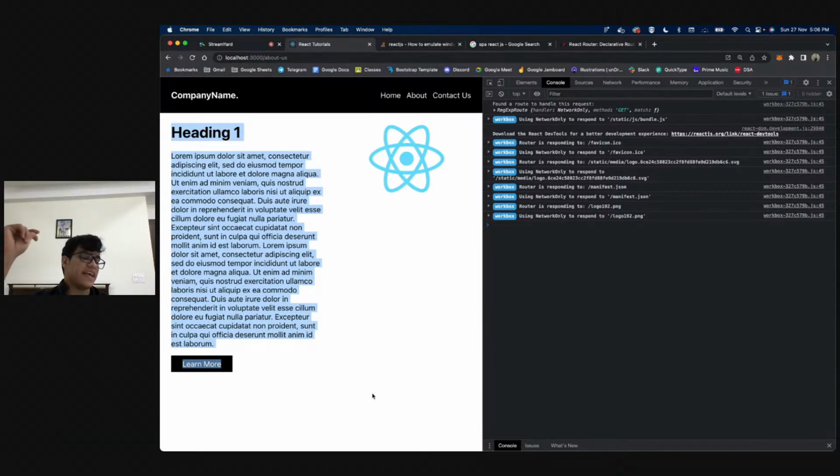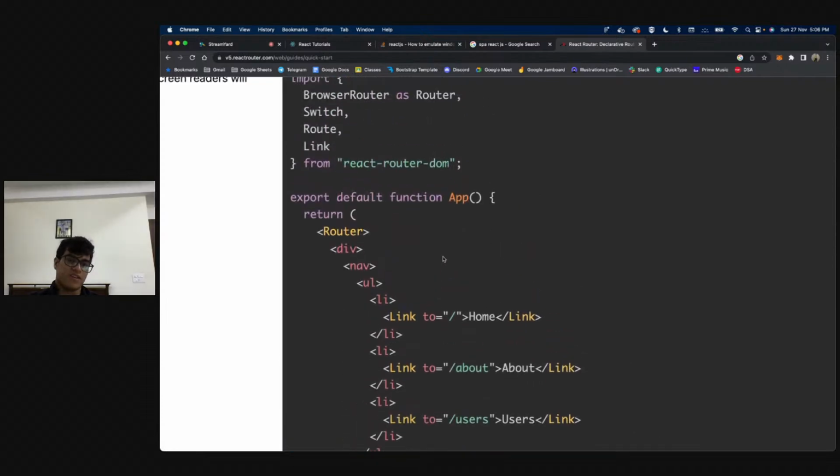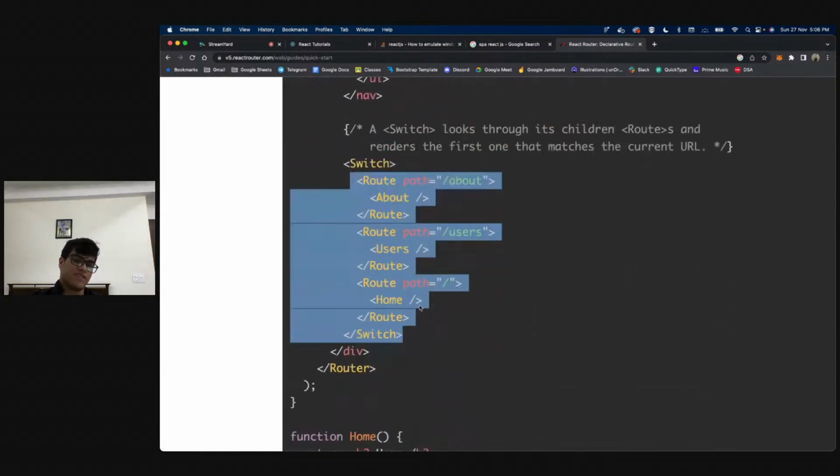Correct. And that is something that I do not want to discuss right now because that will confuse a lot of people. We are just going through the fundamentals of React. Let's just stick to a single page application right now. If you want to make a multi page, the documentation is there, and all you have to do is just copy paste this code and it's going to work. Not all of it, but obviously just this part of it.